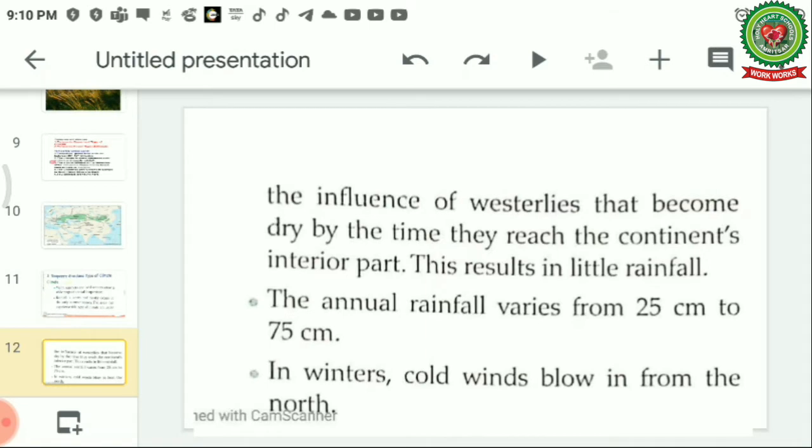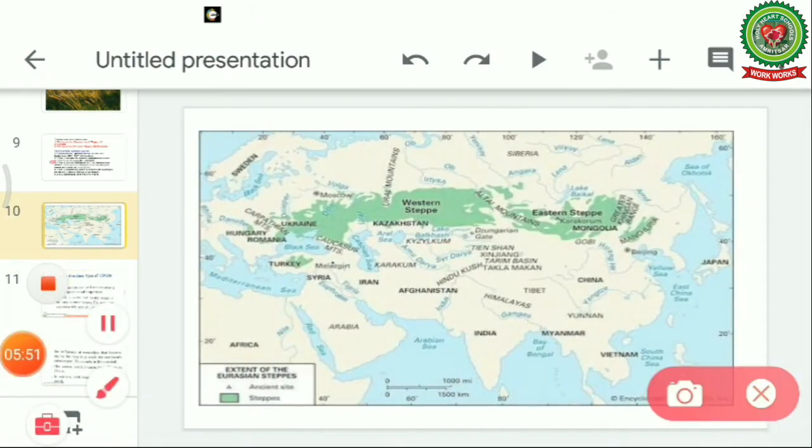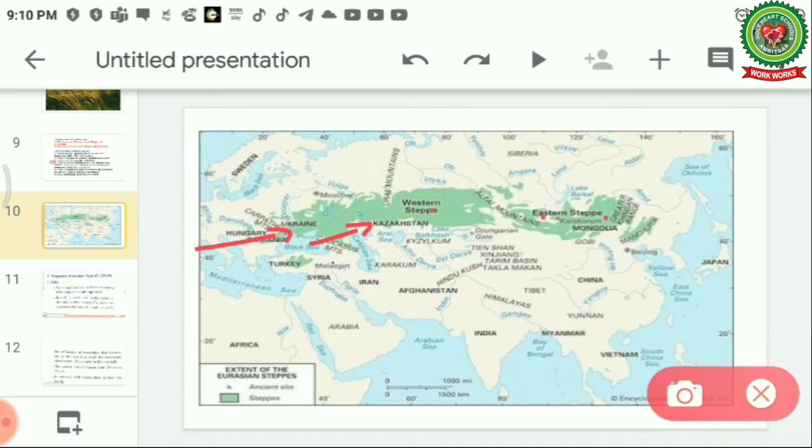It means the winds which are blowing over here are the westerly winds. They are coming from the west towards this side, and by the time they reach the interior parts of the continents, they are dry and hence they don't cause any rainfall in this part, and that is why the rainfall is very scanty in this region.